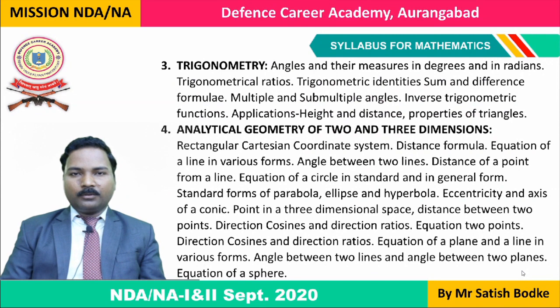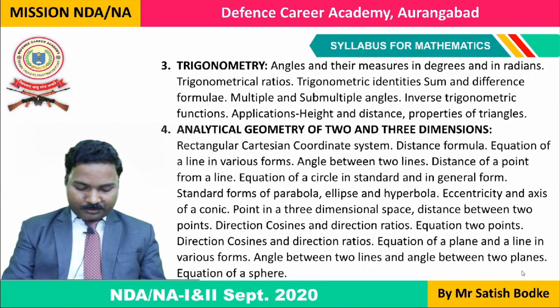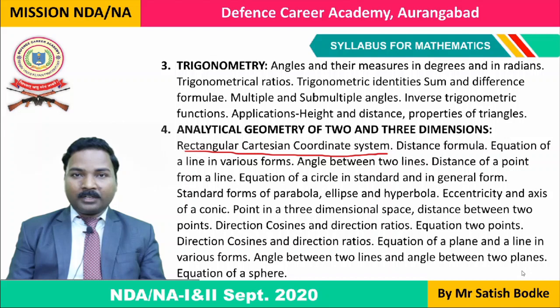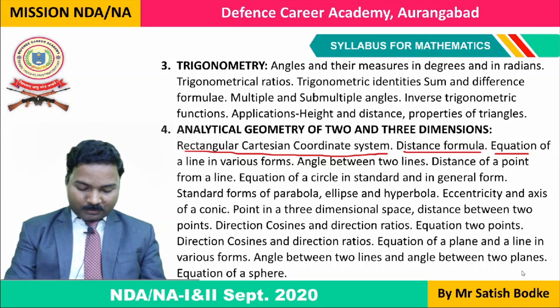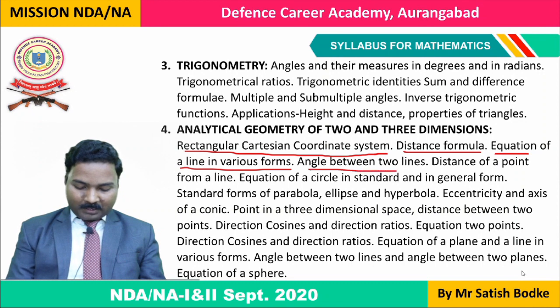So you can pause this video and quickly revise the things, as in here also rectangular Cartesian coordinate system is also there in analytical geometry of 2 and 3 dimensions. Then distance formula is also there, equation of a line in various forms, angle between two lines, distance of a point from one line.